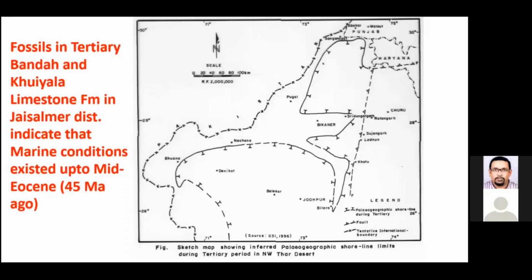That means the sea existed only up to Middle Eocene in these parts, and then it was drained out because of tectonic activities and the push of the Indian plate against the Laurentian plate. Now, if the sea was there, naturally the saline composition of the sea water has remained there.